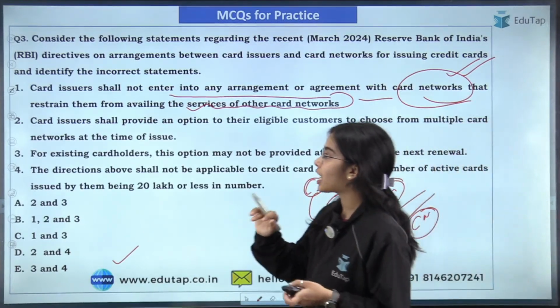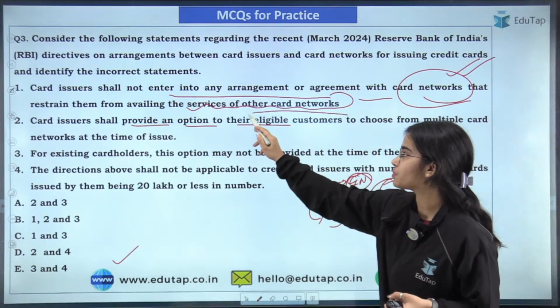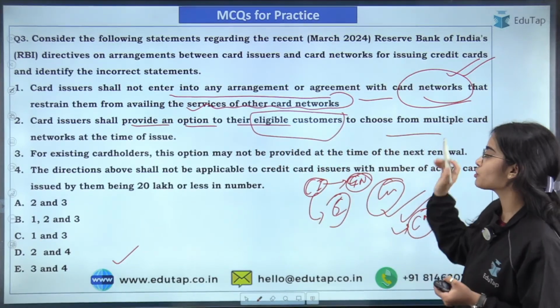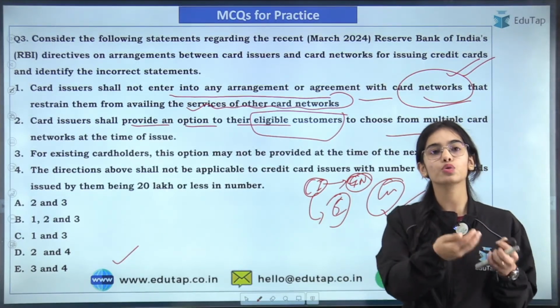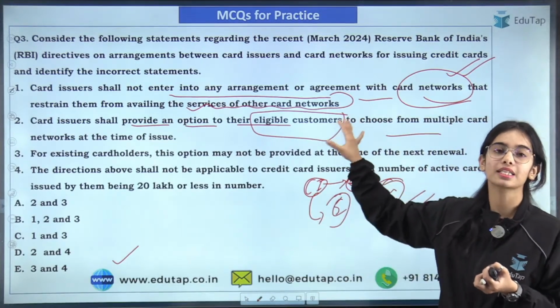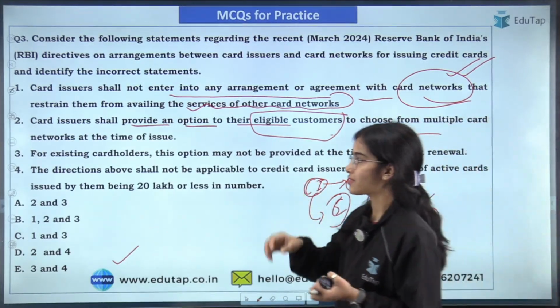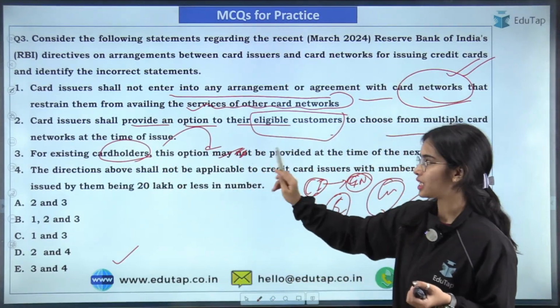Okay. Next is card issuers shall provide an option to their eligible customers. So now the eligible customers have the option to choose from multiple card networks. Let's say that you want RuPay card network, so you would demand the RuPay card network. Okay, so that is the choice that the customers have now. As well as for existing card holders, they will also get the choice.